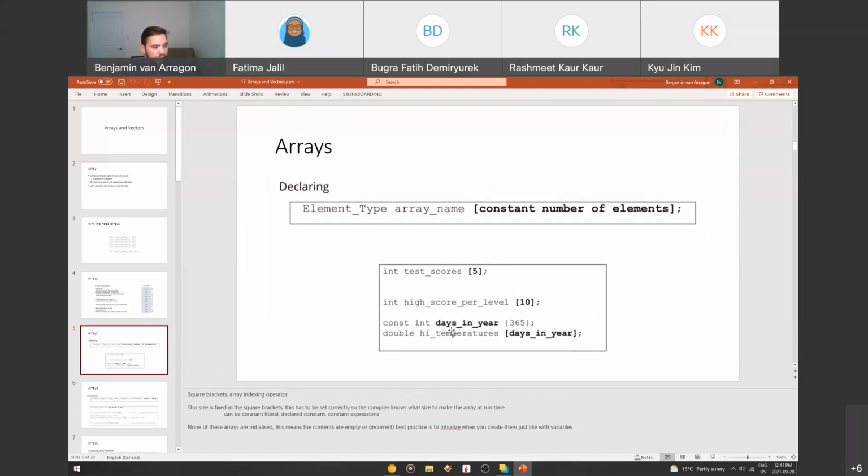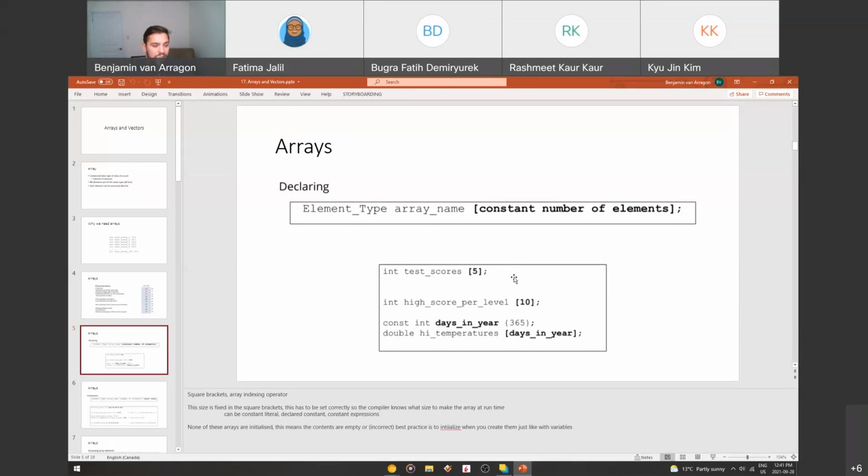None of the arrays in this example are initialized, which means the contents are actually empty. So I have an array that I am saying there's 5 elements in, but I haven't told them what the value is. So basically right now, there's just going to be garbage in there.